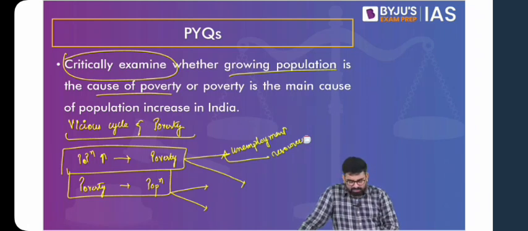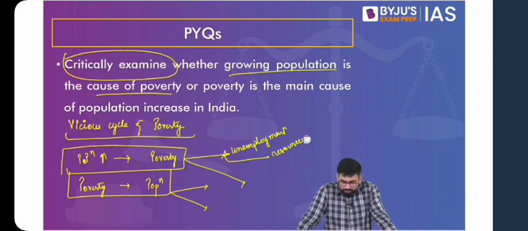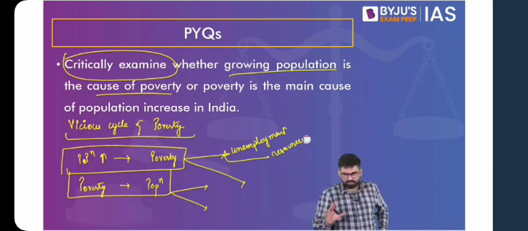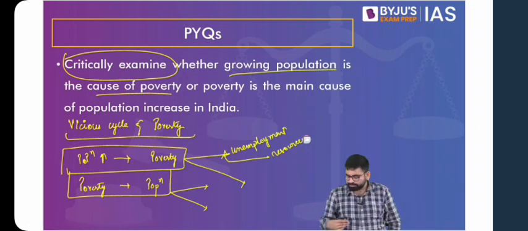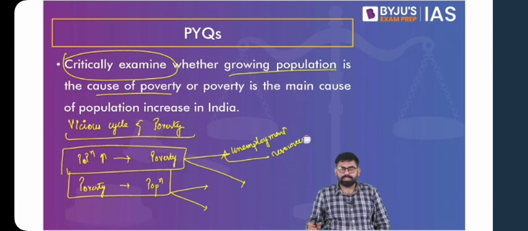Okay, let's do one thing. Let's structure your thoughts, because you are actually highlighting issues with respect to both the arguments. One dimension that we have to look into is how growing population is a cause of poverty and how it cannot be a cause of poverty. Second thing is how poverty is a cause of growing population and how poverty is not a cause of growing population. That's what we see when we talk about critically examining this idea.